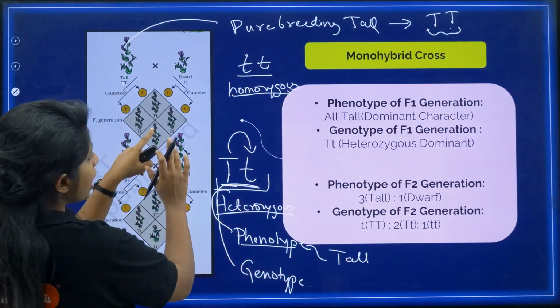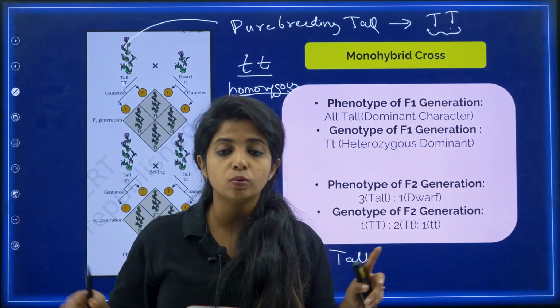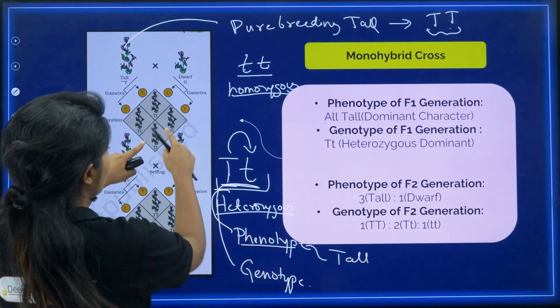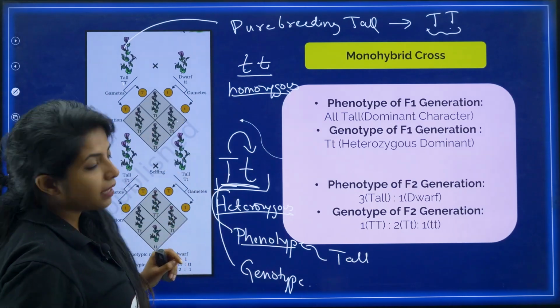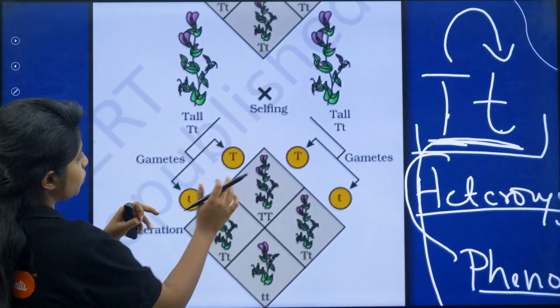Got it? So now I have capital T, small t. What I am going to do, basically what Mendel did, is he crossed the progenies among themselves. And then what did he find? Let's see. So this time, the story is going to be a bit different.